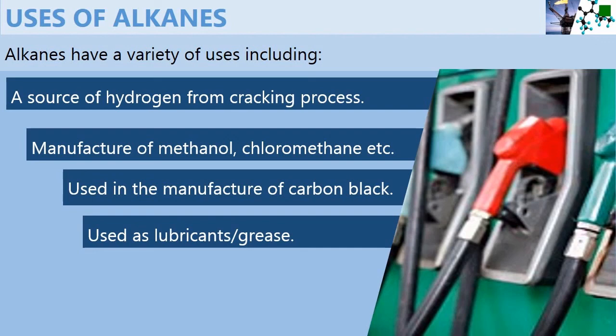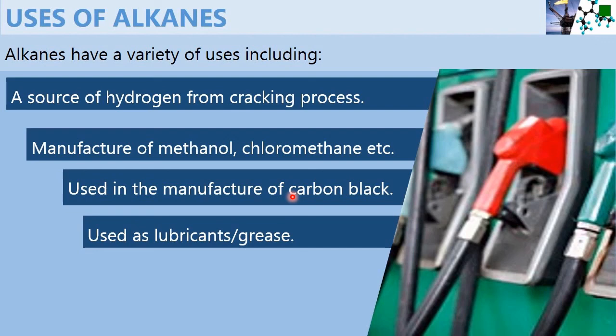Right. Now we go for the uses of alkanes. The list is endless, so let us not go for all those. What we require, a few uses we understand. One is a source of hydrogen from the cracking process. Alkanes are the best source of hydrogen. If you crack, if you decompose, we get hydrogen, and you maintain the stock in the industry, that becomes the hydrogen bank. Manufacture of methanol, chloromethane, etc. Many chemicals are prepared from the alkanes. Used in the manufacture of carbon black. I just now told, incomplete combustion of alkanes gives soot, carbon black, which is useful for ink and making rubber stamps.